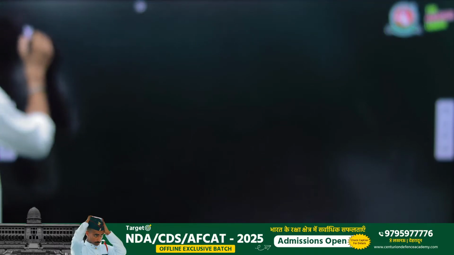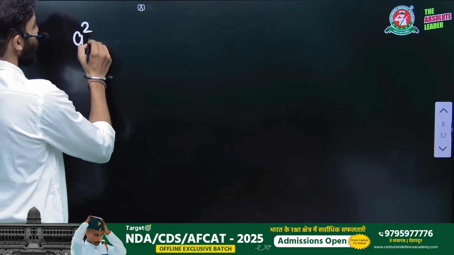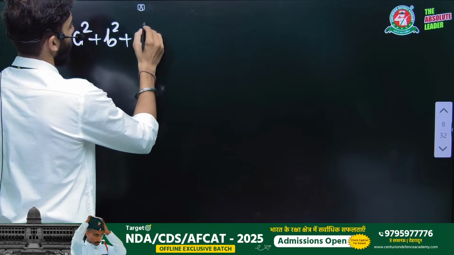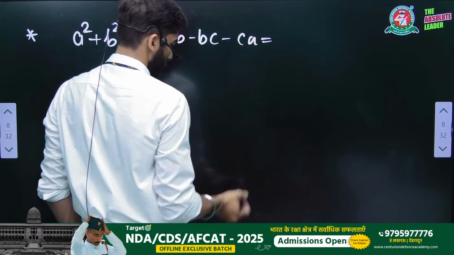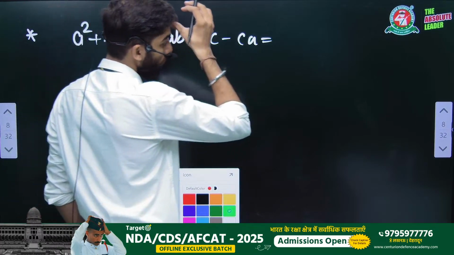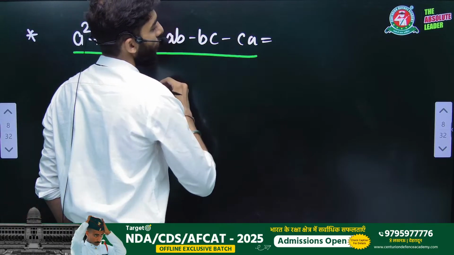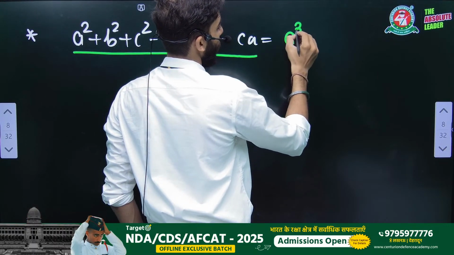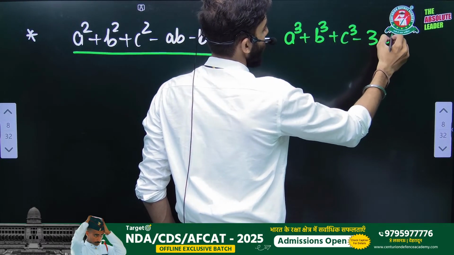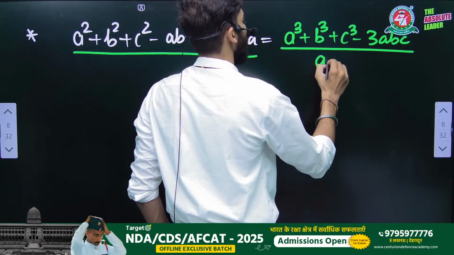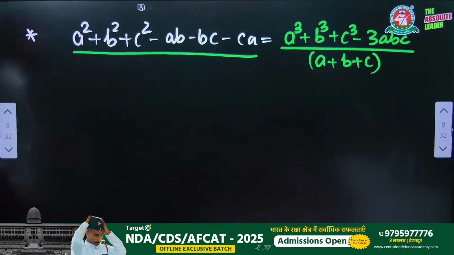Now again, we are going to learn another formula here. If there is written a square plus b square plus c square minus ab minus bc minus ca, what are we going to do? First of all, the formula will be a cube plus b cube plus c cube minus 3abc upon a plus b plus c. We can write this formula like this also.